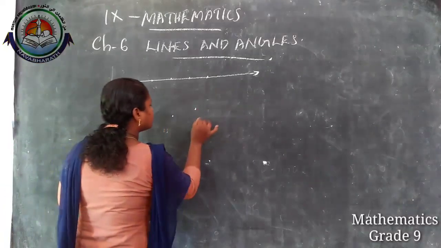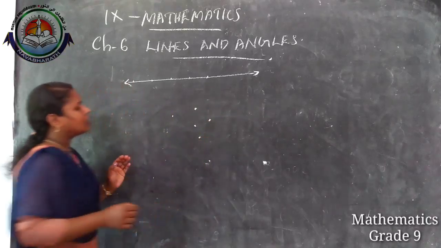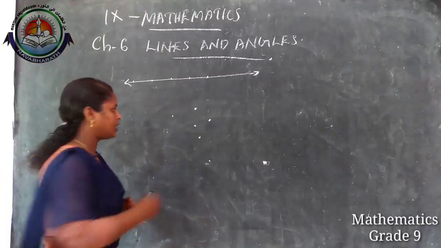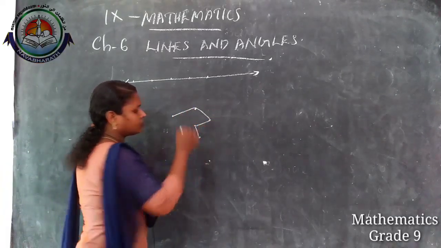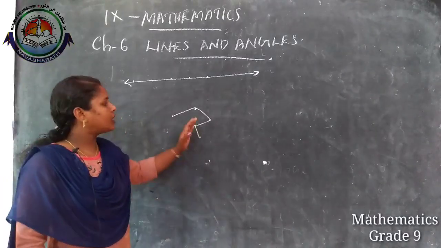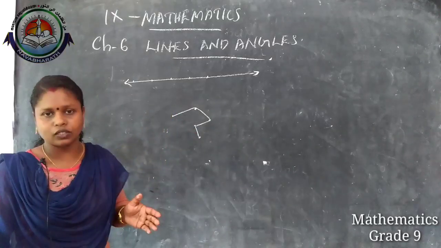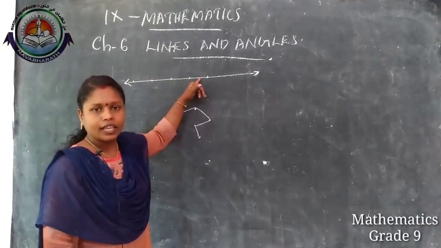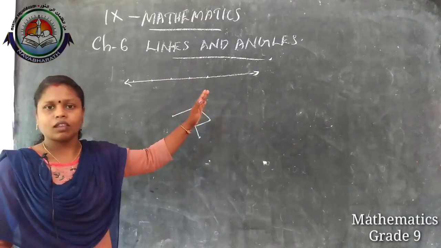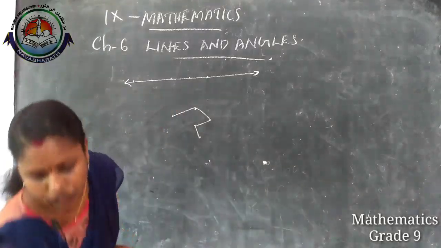And suppose we take some more points. Here we have some more points, and through these points can you draw a line? We cannot draw a line through them. So we can say that these points are non-collinear points. Here it is collinear points because they are on the same line. That is collinear points and non-collinear points.